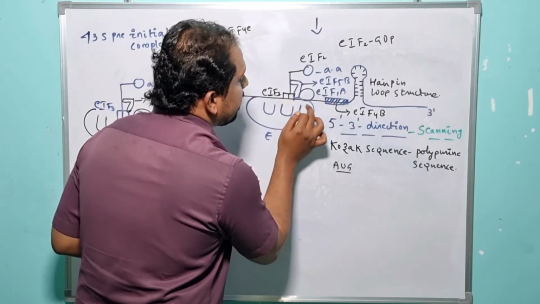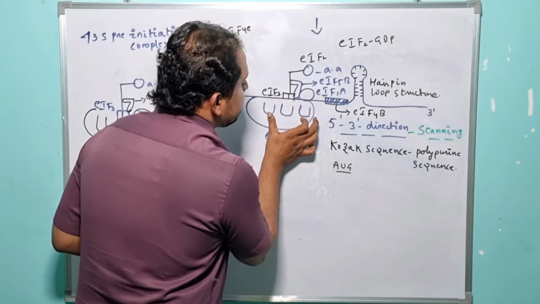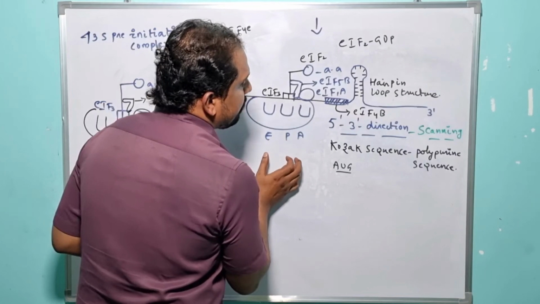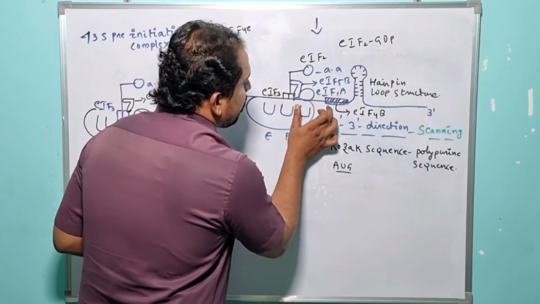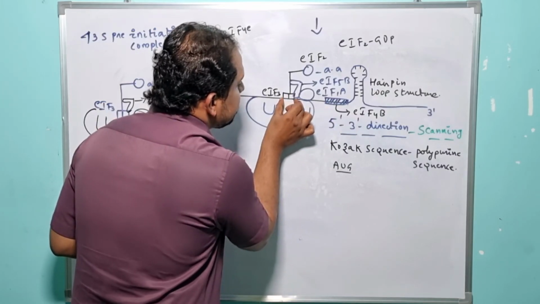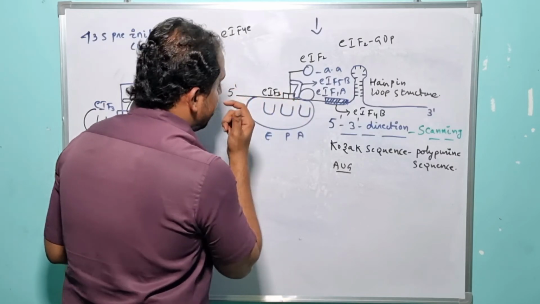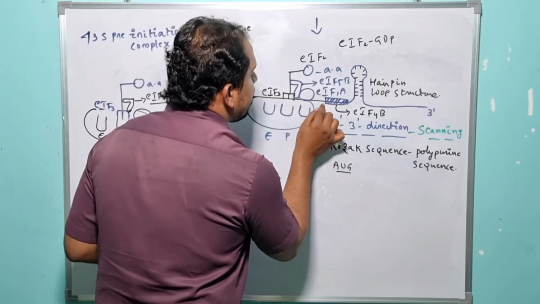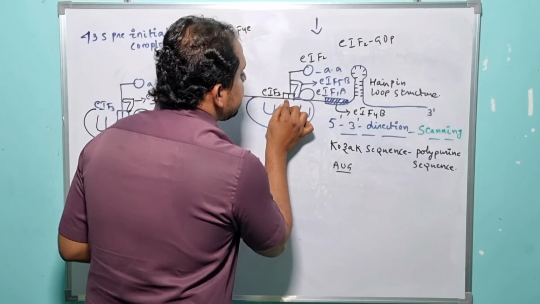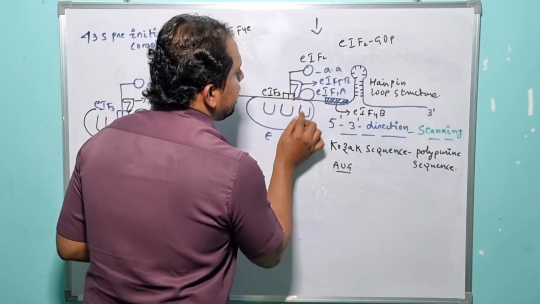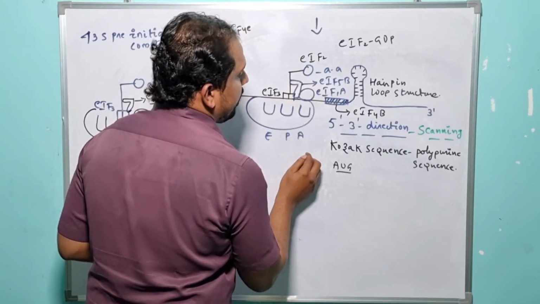Now the start codon is placed exactly at the P site of the ribosome, right? Now the start codon interacts with the initiator tRNA containing its encoded amino acid.